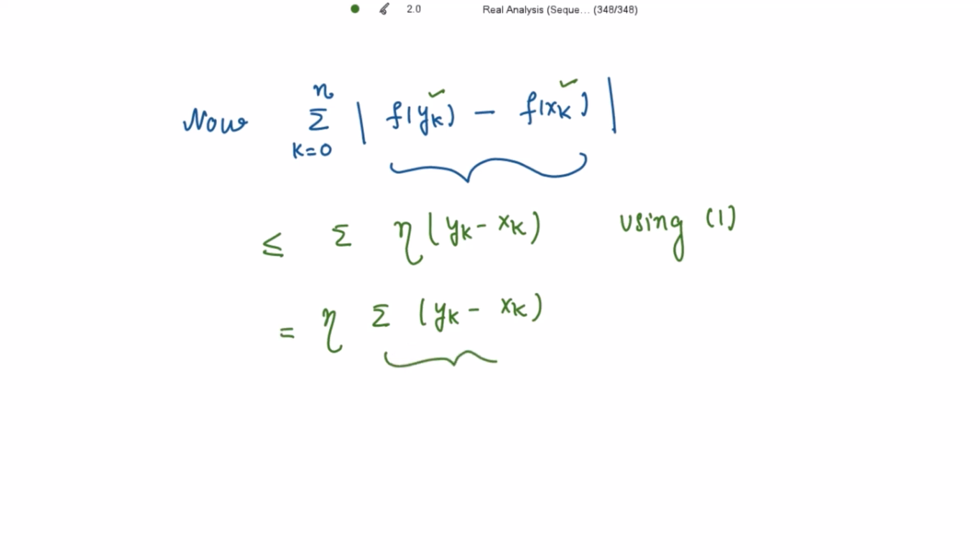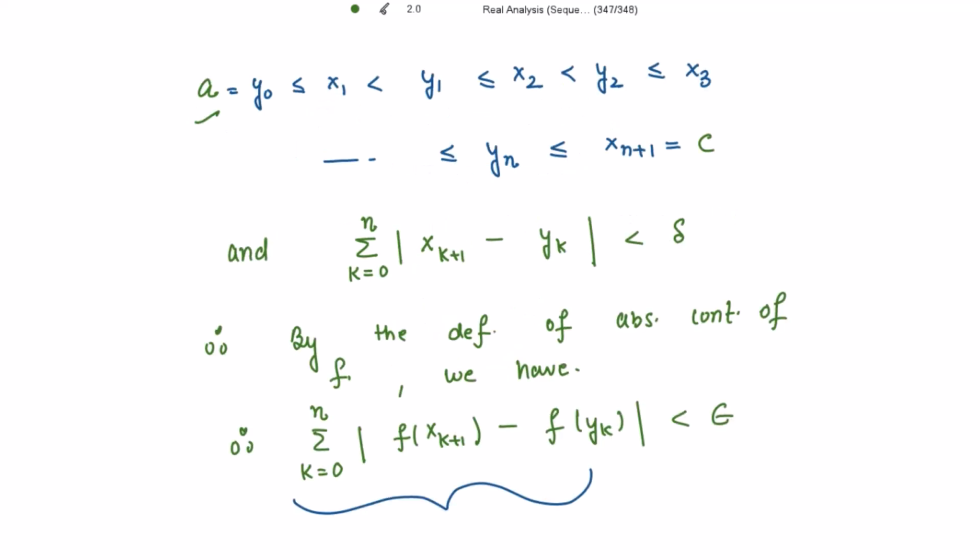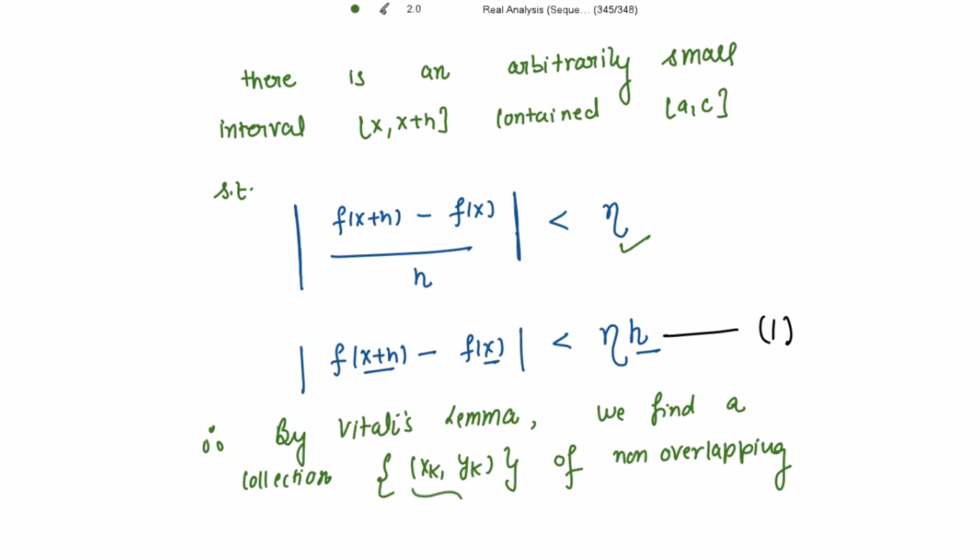Now what is the summation of y_k minus x_k? The sum of the lengths of the non-overlapping intervals x_k, y_k, which are covering the set E having the measure c minus a. Yes?